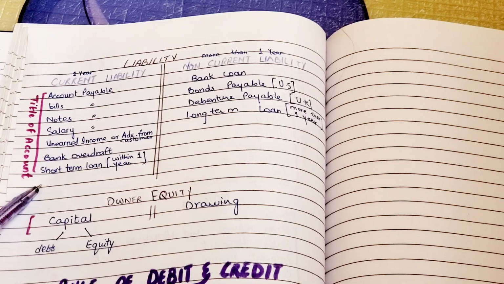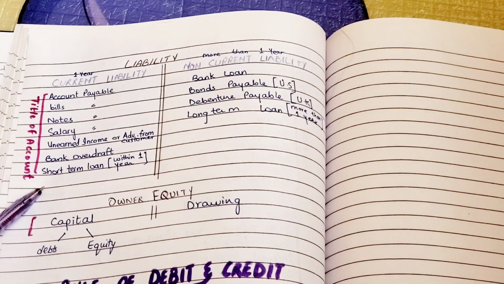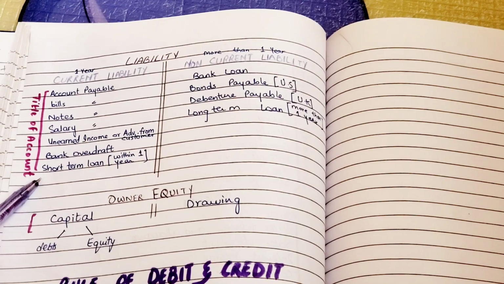He asked me to paint his shop, so he gave me an advance payment. I haven't done that work, but the customer already paid me, so it's a liability because I haven't done it yet. So it is unearned income, and unearned income is my liability.